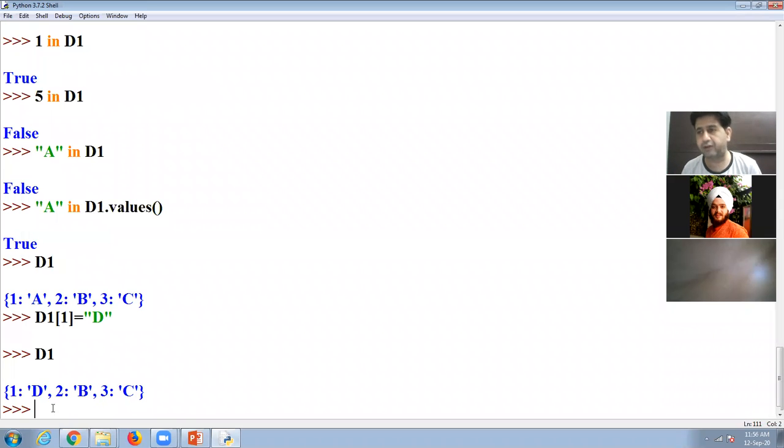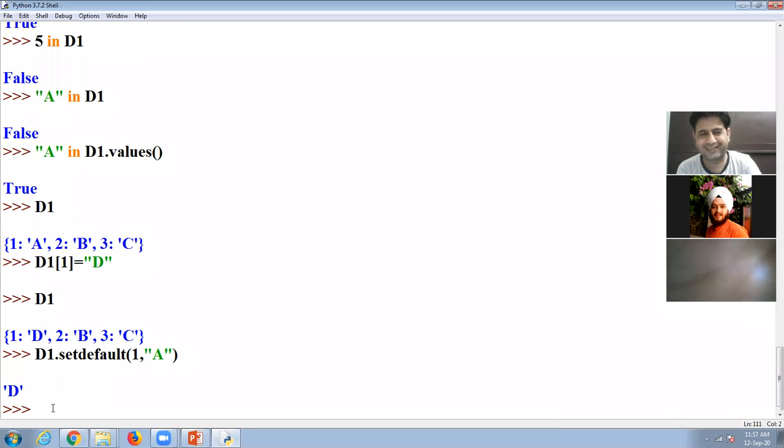Setdefault will not change. Look at here. I use d1 dot setdefault. In setdefault, I give one, which is a key, and then give in double quotes a. Look at here.